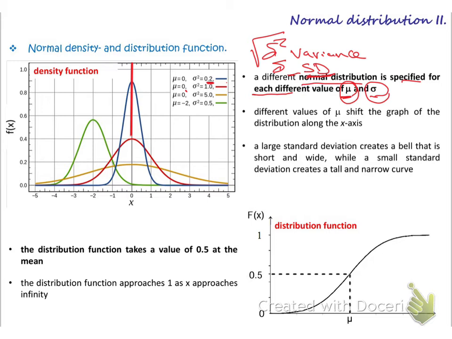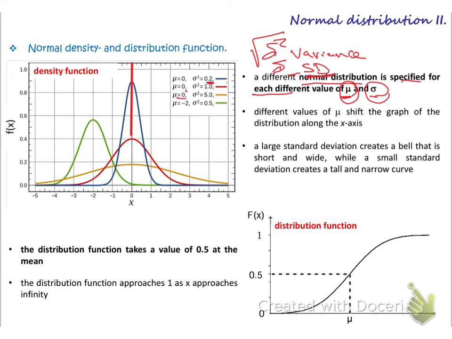Let us look at the standard deviation. If the variance is 5, which is more than 0.2 and more than 1, it is very big. So the orange color, how does it look? See, it is more flat. It's almost going to be horizontal or flattened, and all of them are around the same mean, which is 0.